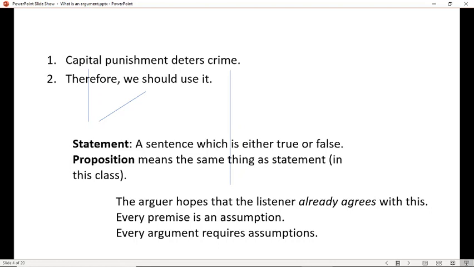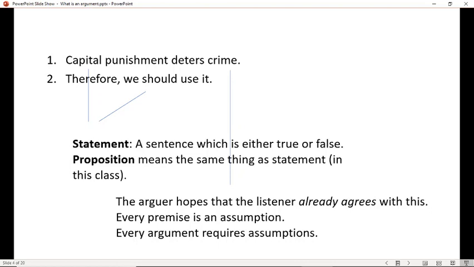You have to start somewhere. So don't be afraid of having an assumption in an argument. That doesn't make it wrong. As a matter of fact, there have to be assumptions in an argument just to have enough to go on. So the question isn't whether there are assumptions. The question is whether those assumptions make sense. The question is whether those assumptions are things that the other side is willing to accept, to acknowledge.